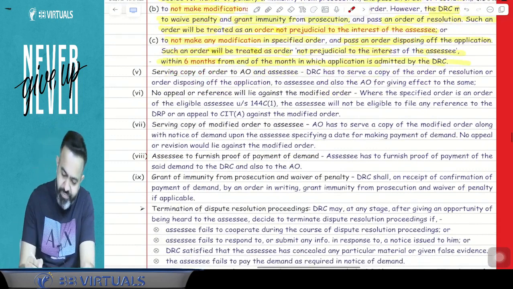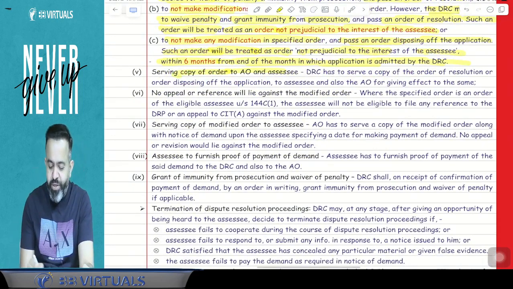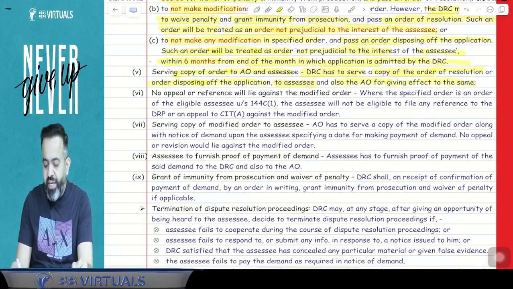Now they will serve a copy of the order to the AO and the assessee. So the DRC has to serve a copy of the order of resolution or of disposing of the application to the assessee, and also to the AO for giving effect to the same.